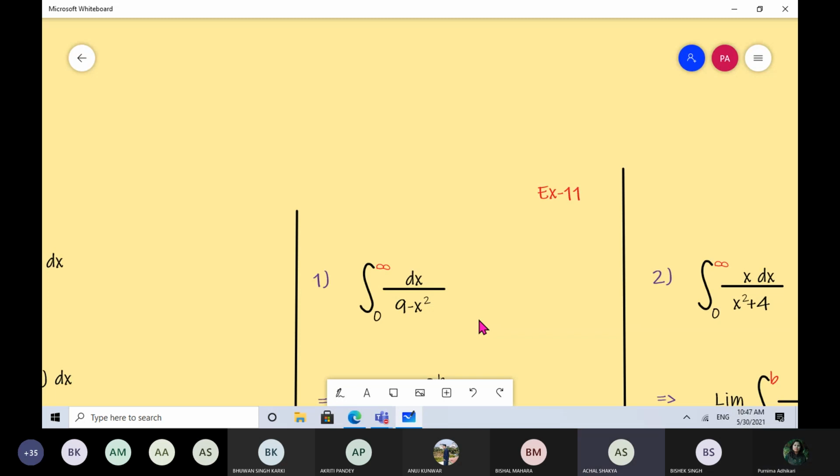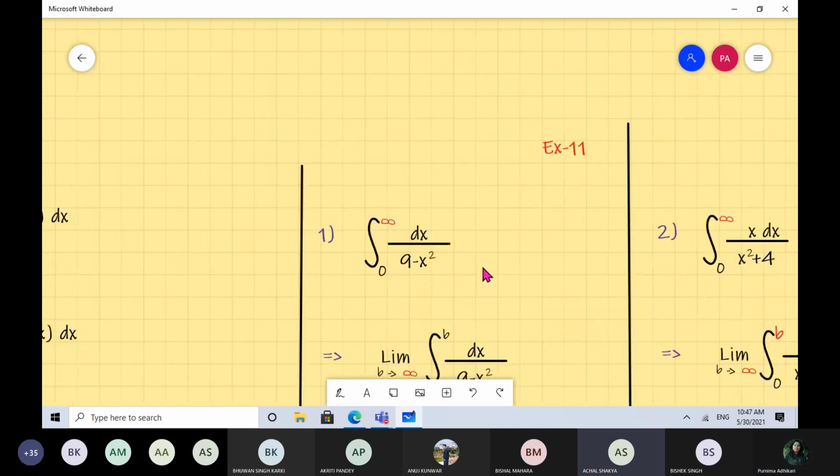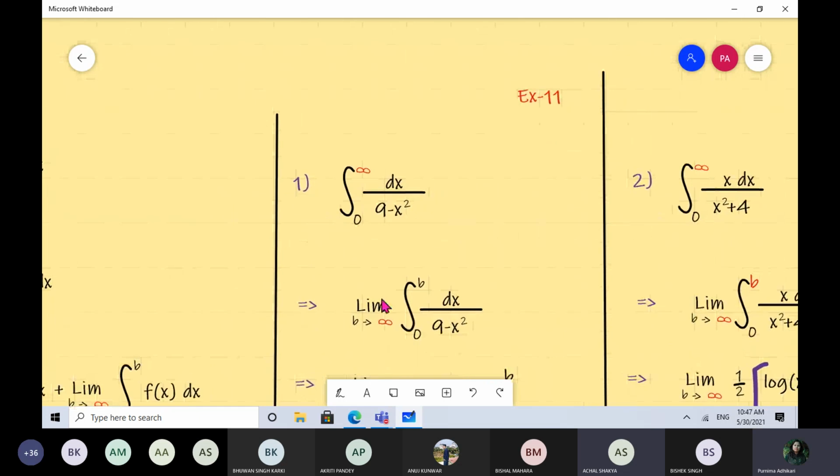B tends to infinity, and similarly, the limit b tends to infinity and your upper limit will be replaced by b. Okay, so this is your new integral now.